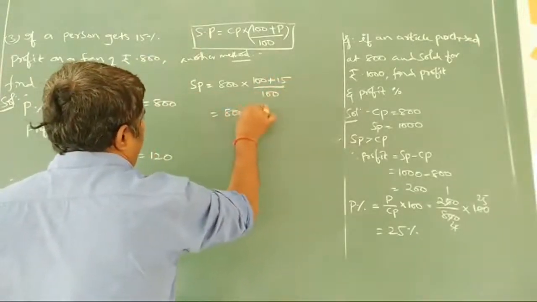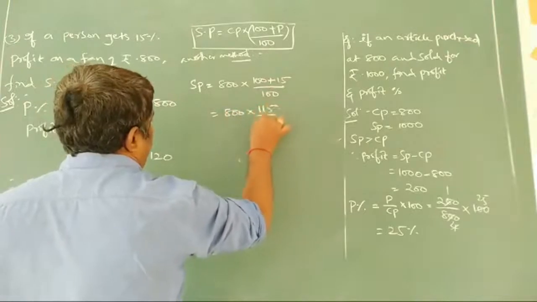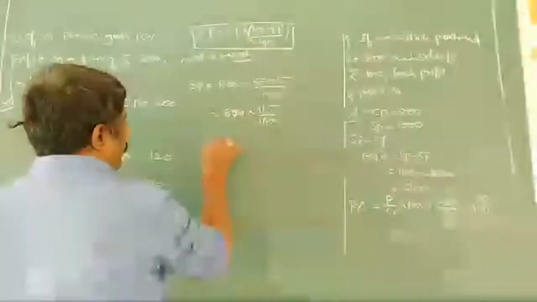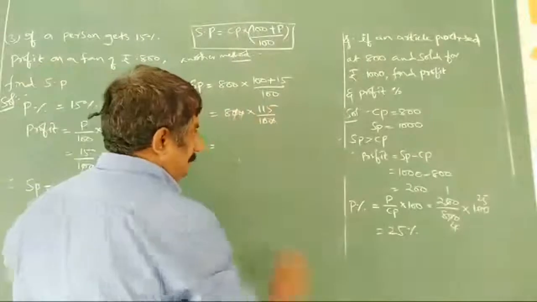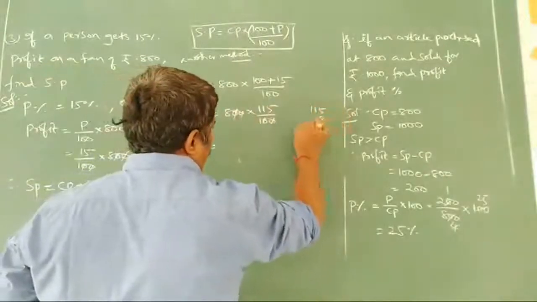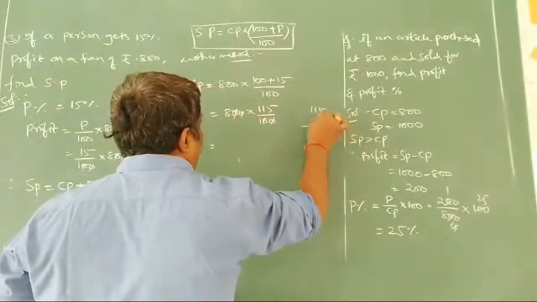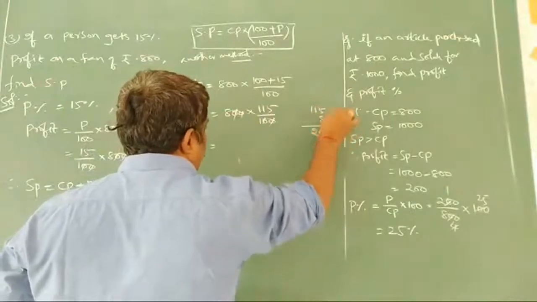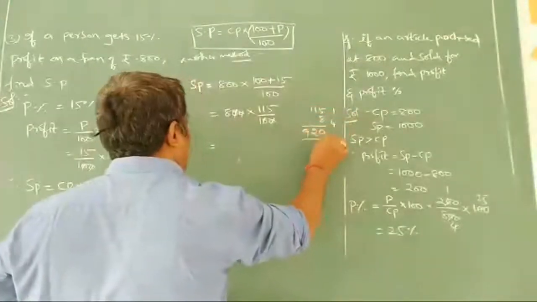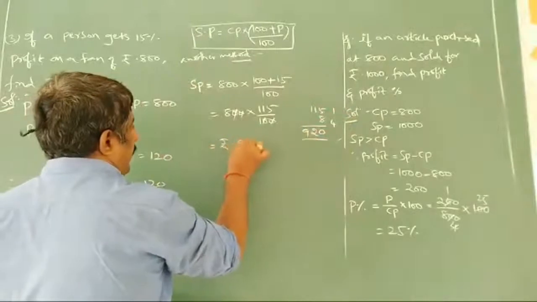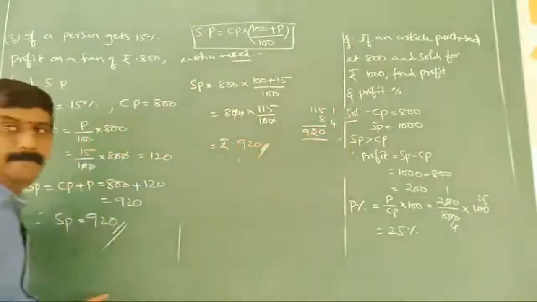So 800 into 115 by 100. 115 8s are, 8 5s are 40, 8 1s are 8 plus 4, 8 1s are 8 plus 1, 9. So we are getting 920 rupees here.